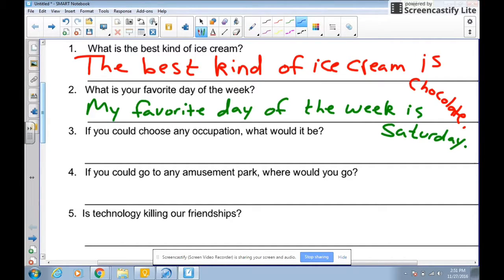Our goal when we write an argumentative paper is to try to stay in third person. So remember, we're trying to get rid of the my and the I and all those first person pronouns. These two questions are asking you a question. So since these two questions are asking you directly, they are okay to be in first person because it's your opinion on something, and it's asking you directly, what is your favorite day of the week?